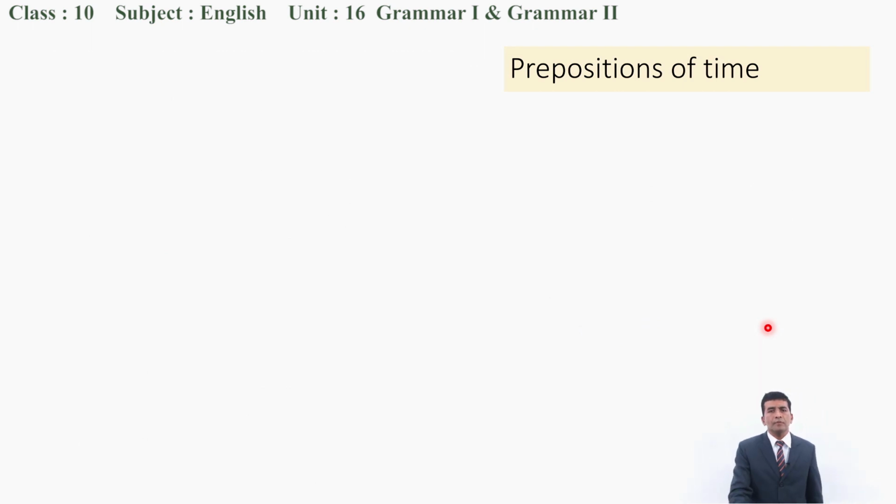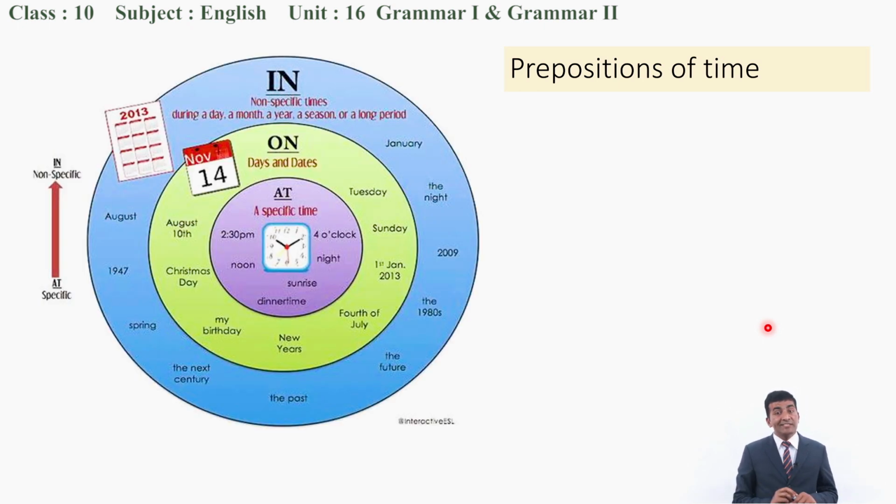Now, we're going to talk about prepositions of time. Look at these circles. At the core, you can see one clock.